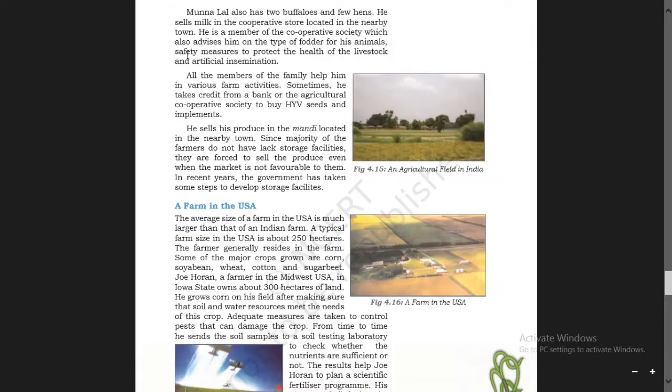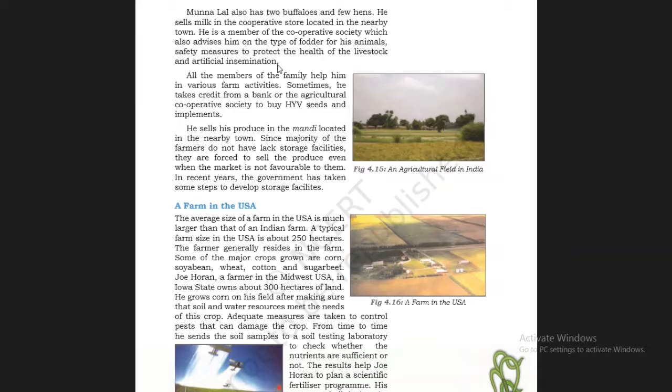Which type of fodder? That means what food should be given to the animals. It also advises him on safety measures to protect the health of the livestock, and artificial insemination.